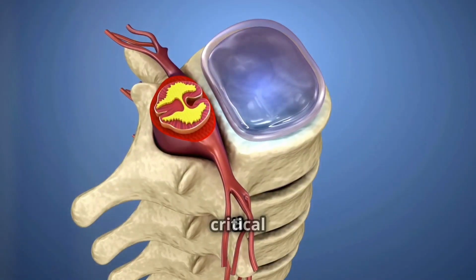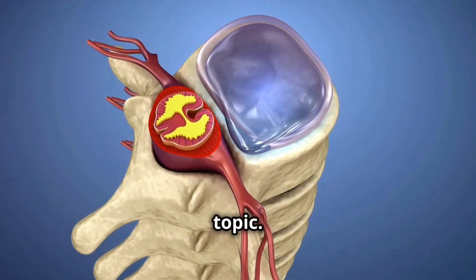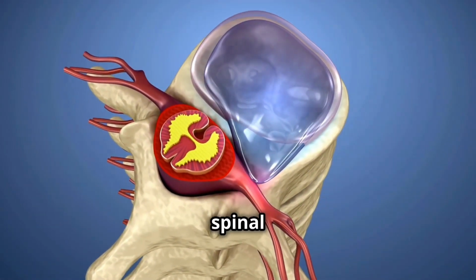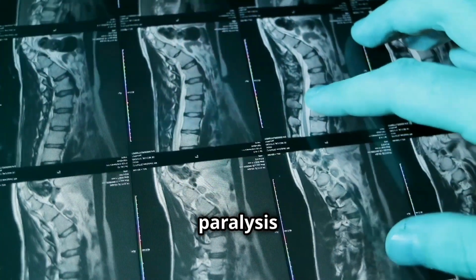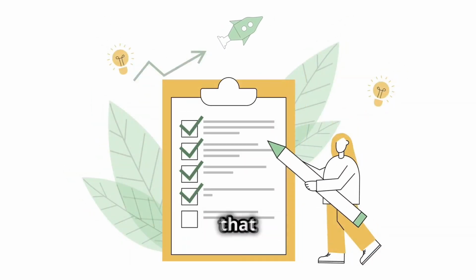Today, we're diving into a critical and often misunderstood topic, paralysis that occurs without a spinal cord injury. You might think that paralysis is always linked to damage in the spinal cord, but there are numerous other conditions and factors that can lead to paralysis. We'll explore the underlying causes, the role of nutrient deficiencies, and effective solutions tailored to your unique biochemistry.